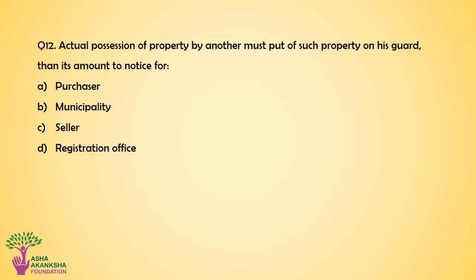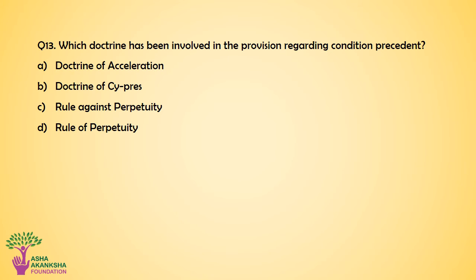Question number 12. Actual possession of property by another must put the purchaser of such property on his guard, as it amounts to notice for: Option A. Purchaser. Option B. Municipality. Option C. Seller. Or option D. Registration Office. The correct answer for this question is option A. Purchaser.